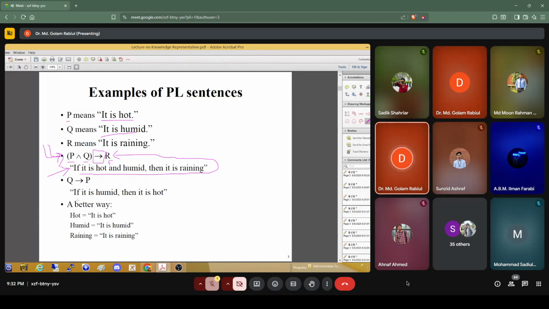Okay, and if we want to represent another statement, like if it is humid, then it is hot. So we can say humid means Q, and hot is P. So we can write that knowledge like this one. That is Q implies P. Okay, Q implies P.